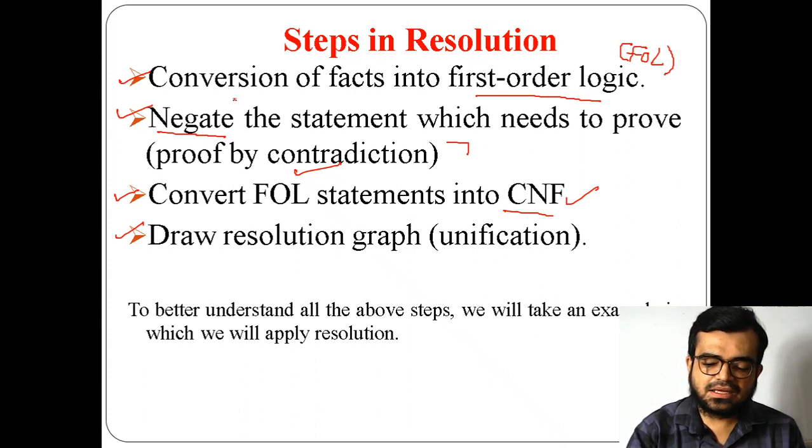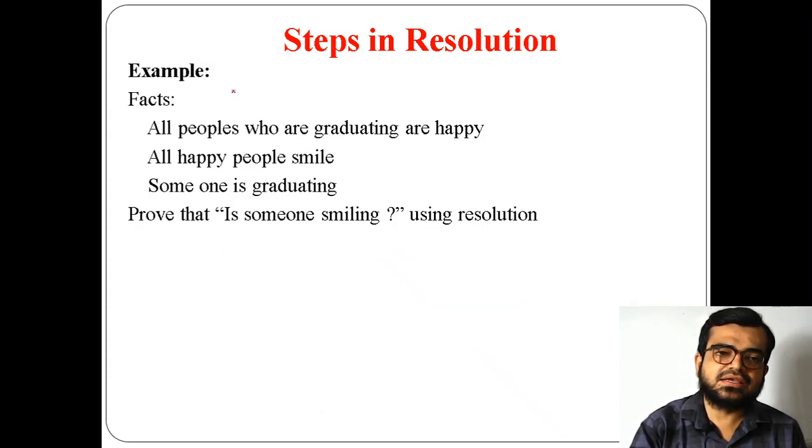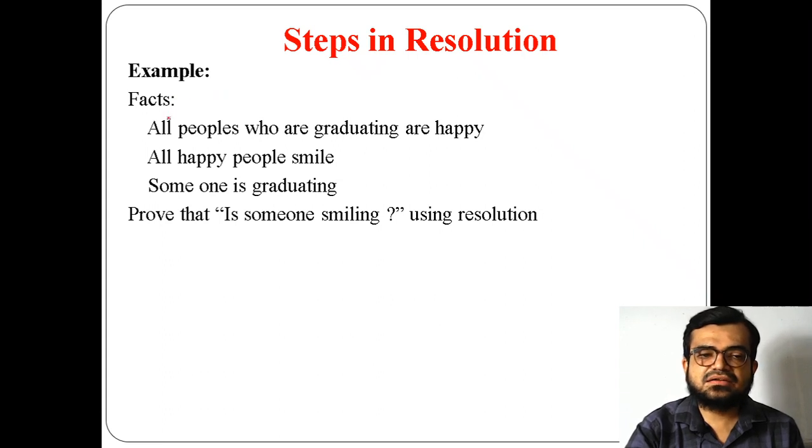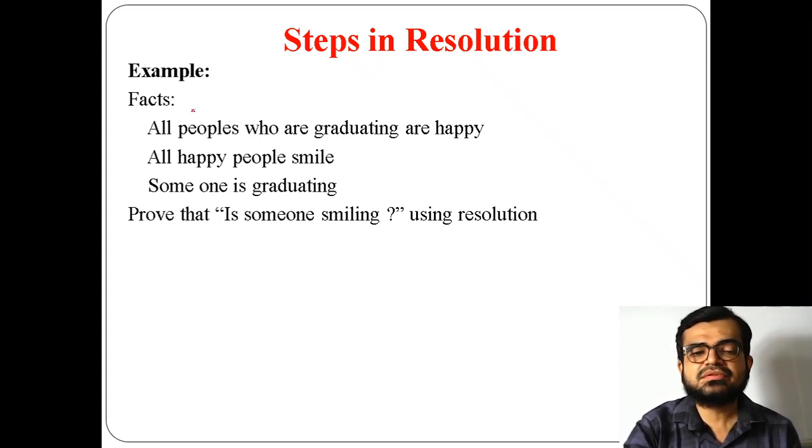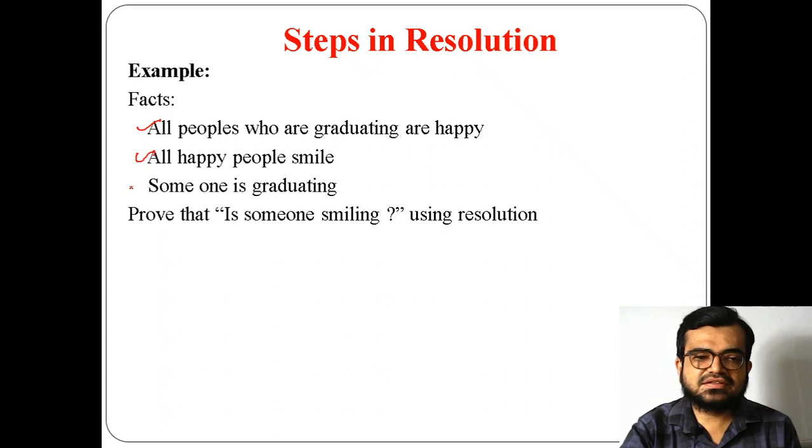Now the first step we'll be seeing with an example here. Now there are some facts here. In examinations also they will be giving you some set of facts. Facts means knowledge, a set of knowledge. For example, these are 3 facts they have given, and they are asking us to prove that someone is smiling. We need to prove that from the given set of facts.